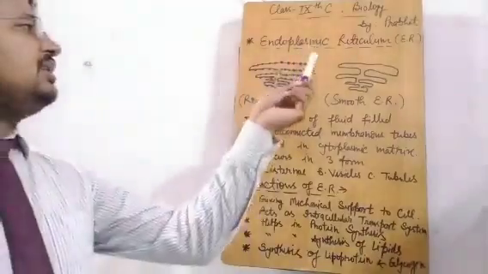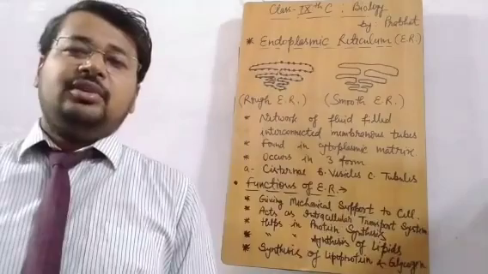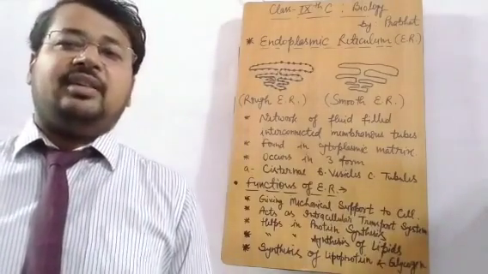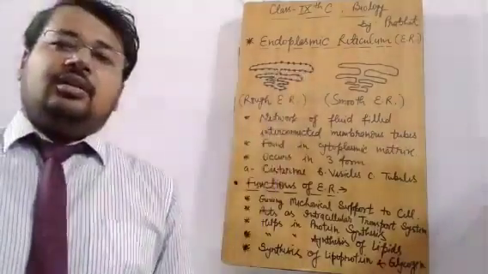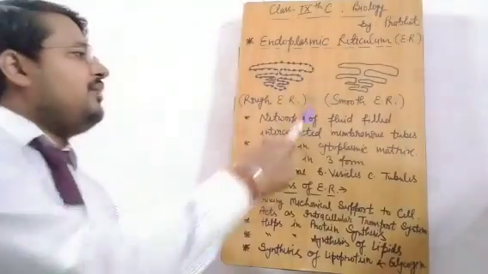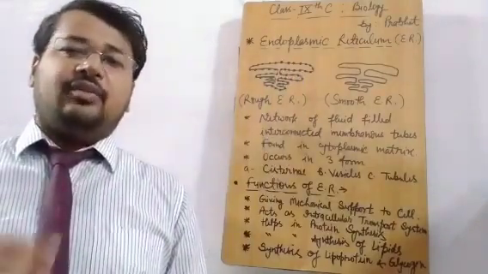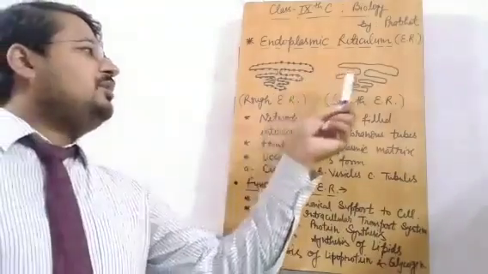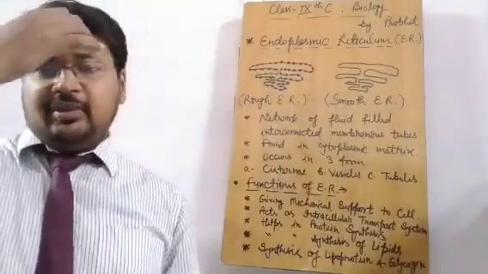Today our topic for discussion is endoplasmic reticulum. I hope all of you have made a proper structure of animal and plant cell. While making the structure of the plant cell, you have encountered a type of structure that is associated with the cell wall and plasma membrane. These structures are sometimes associated, sometimes they are found suspended in the cytoplasm.